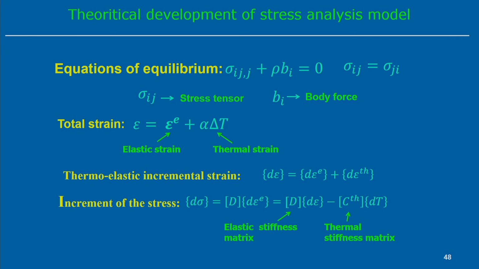Now, the increment of the stress is simply d sigma equal to D, the matrix associated with all the material properties, times d epsilon E, that means the elastic component. That means we use the thermoelastic analysis, so we relate the stress to the strain assuming the elastic component only. We are not considering the plasticity part in this particular process. Then the elastic stiffness matrix D elastic multiplies the total strain minus the thermal part, where this is the thermal stiffness matrix and the temperature difference dT. This will induce the total incremental stress. Therefore, the total incremental stress can be represented as the total strain minus only the thermal strain component.